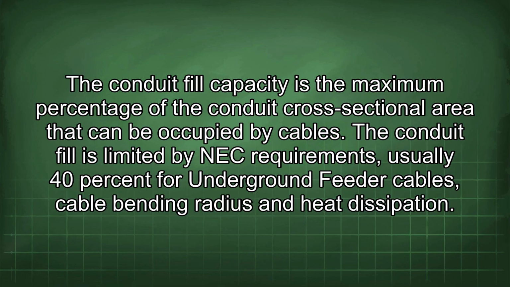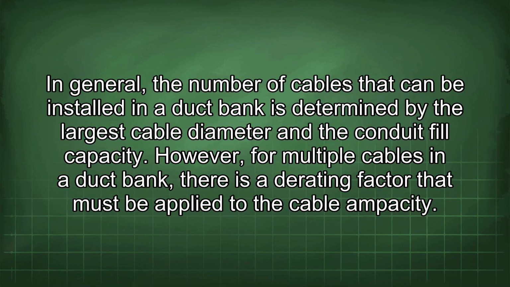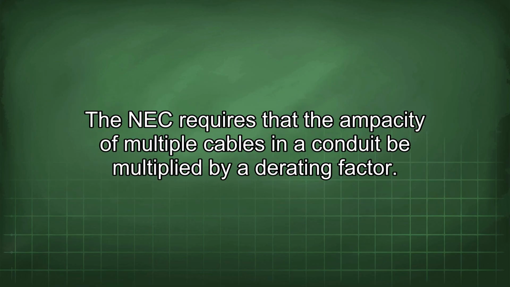The conduit fill is limited by NEC requirements, usually 40% for underground feeder cables, cable bending radius, and heat dissipation. In general, the number of cables that can be installed in a duct bank is determined by the largest cable diameter and the conduit fill capacity. However, for multiple cables in a duct bank, there is a derating factor that must be applied to the cable ampacity. The NEC requires that the ampacity of multiple cables in a conduit be multiplied by a derating factor.